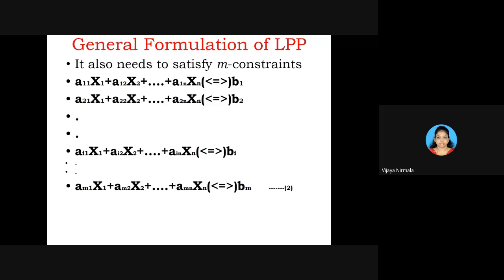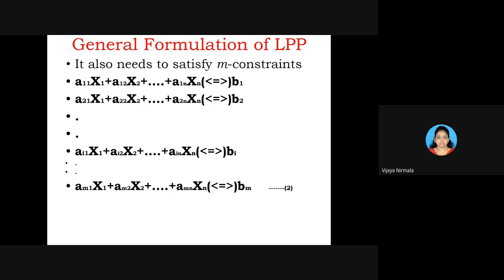Whatever it may be, they can write. It's greater than or equal to, less than or equal to. Anything we can write in this problem. In a similar way, ai1x1 plus ai2x2 plus and so on ainxn less than or equal to or greater than or equal to bi. And the next one, the last, up to m constraints, right?